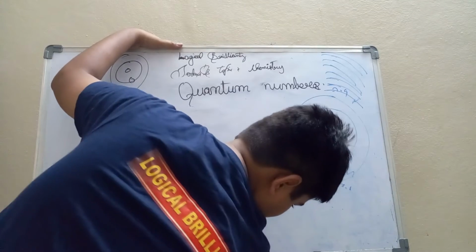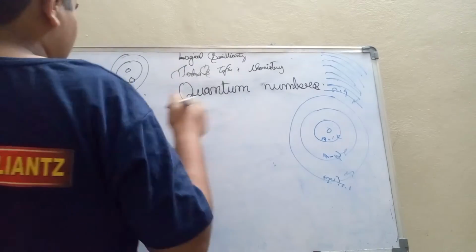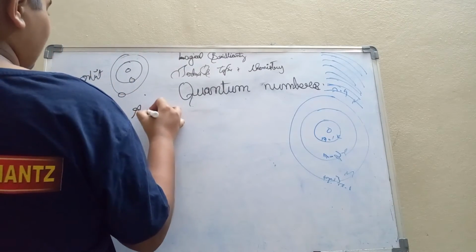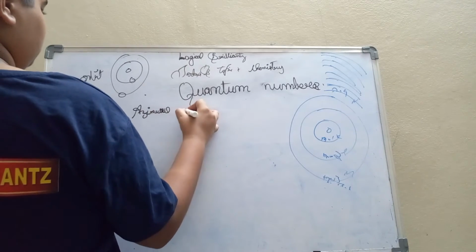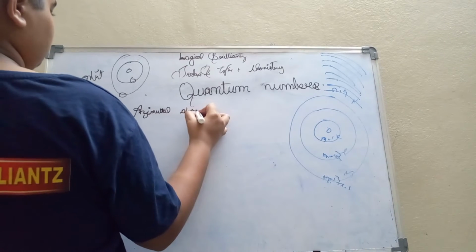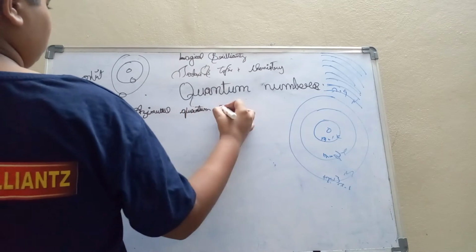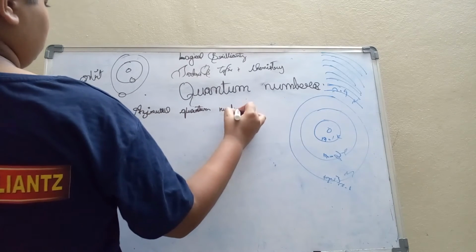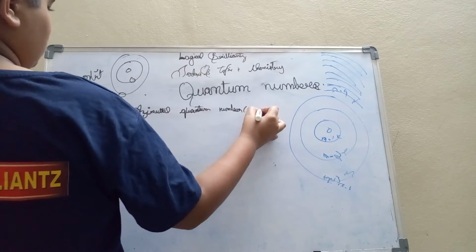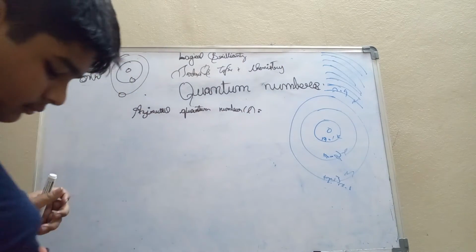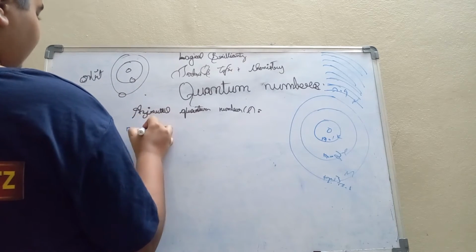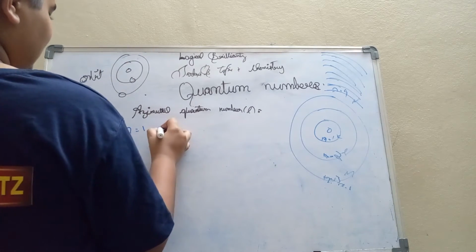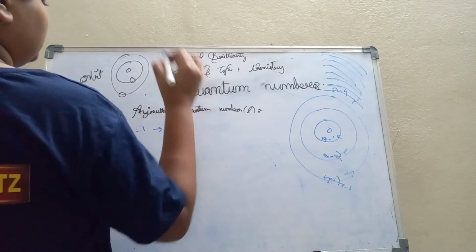So let's go to the second quantum number, the azimuthal quantum number, which is denoted by L. If n equals 1, then the value of L will be 0.